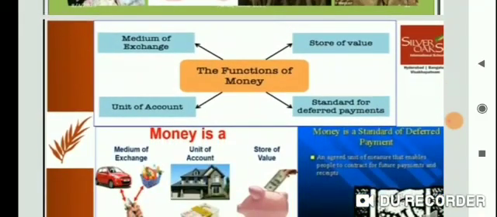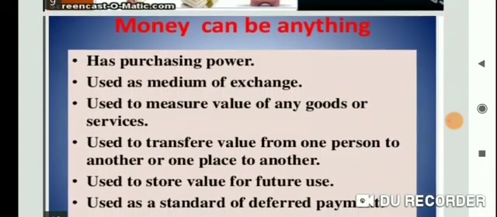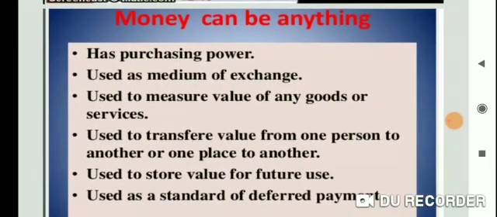First, medium of exchange; store of value; unit of account; and standard of deferred payment. Now let's see: money can be anything that has purchasing power. It is used as a medium of exchange, used to measure the value of any goods or services, and used to transfer value from one person to another. Thus it is used to store value for future use, and as a standard of deferred payment.